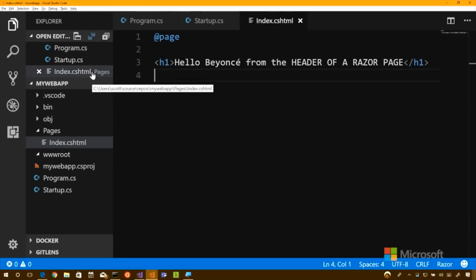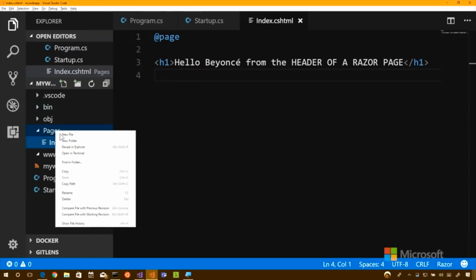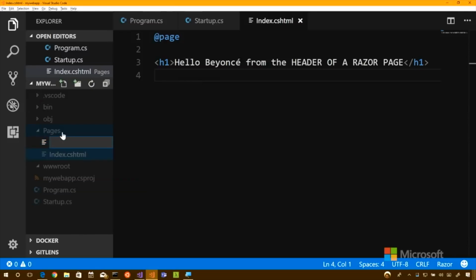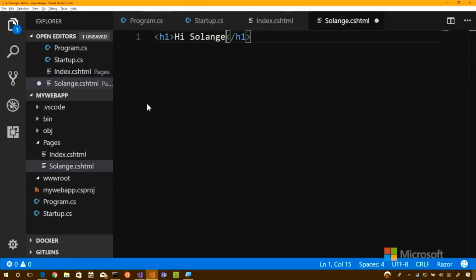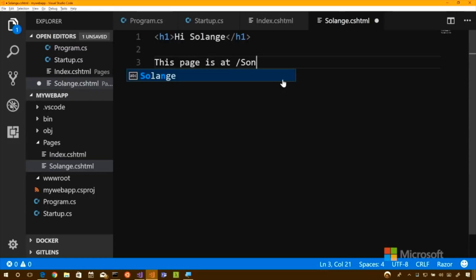So if we added another page, and maybe we're going a bit too crazy here. You want to add another named page? Yeah. Okay. What do you want to call it? Solange? Yeah, or Rihanna, or whatever you want. All right. So, okay. So here's another one. This page is at, I'm thinking it's at /Solange, right? Yep. Okay. So we'll just put that in a paragraph tag to be correct.